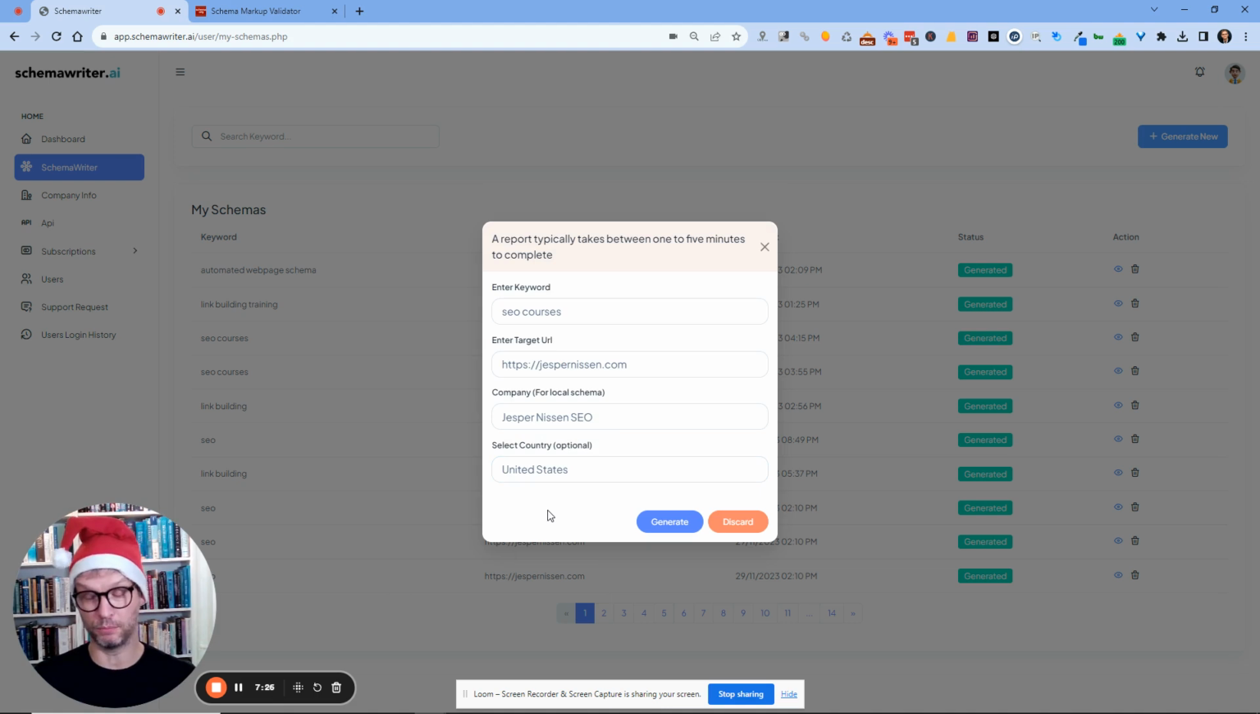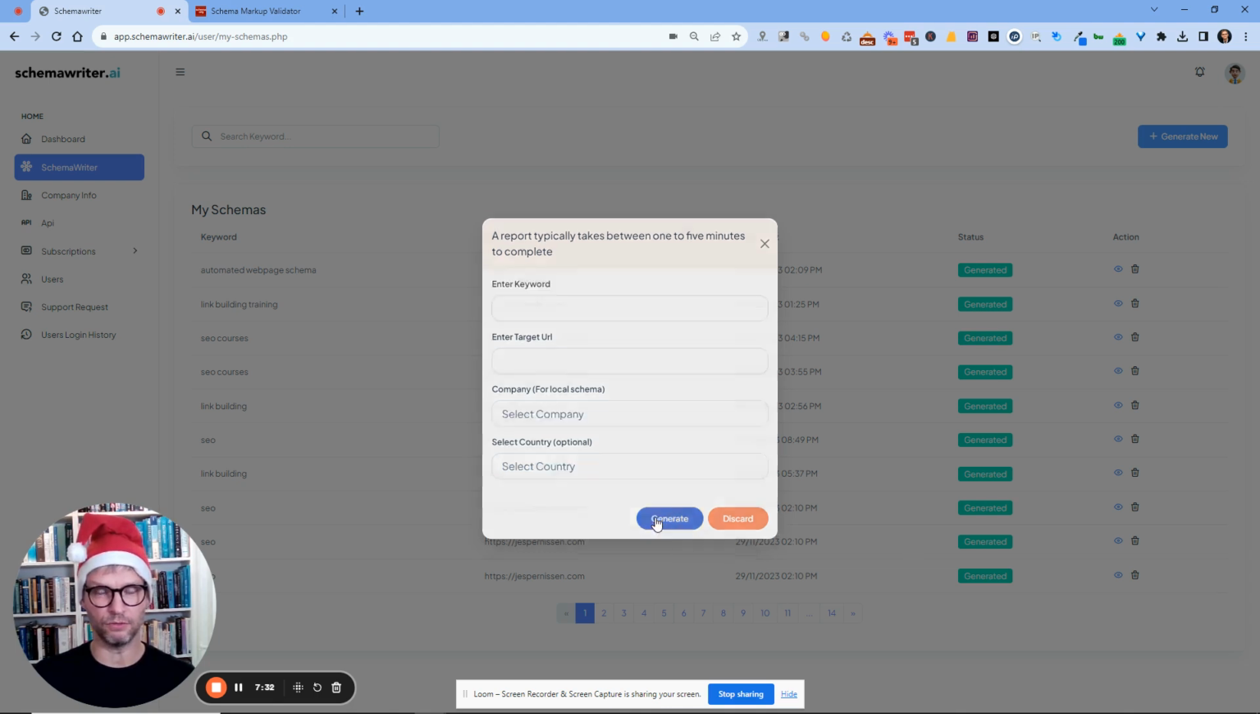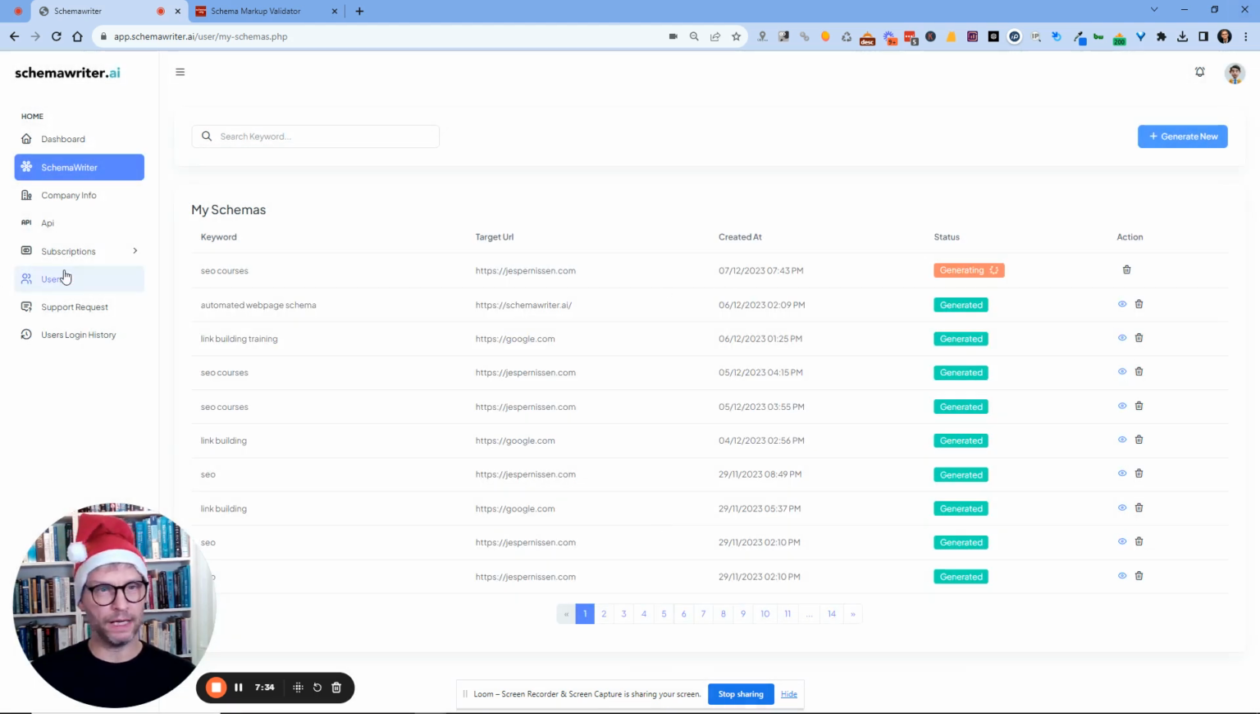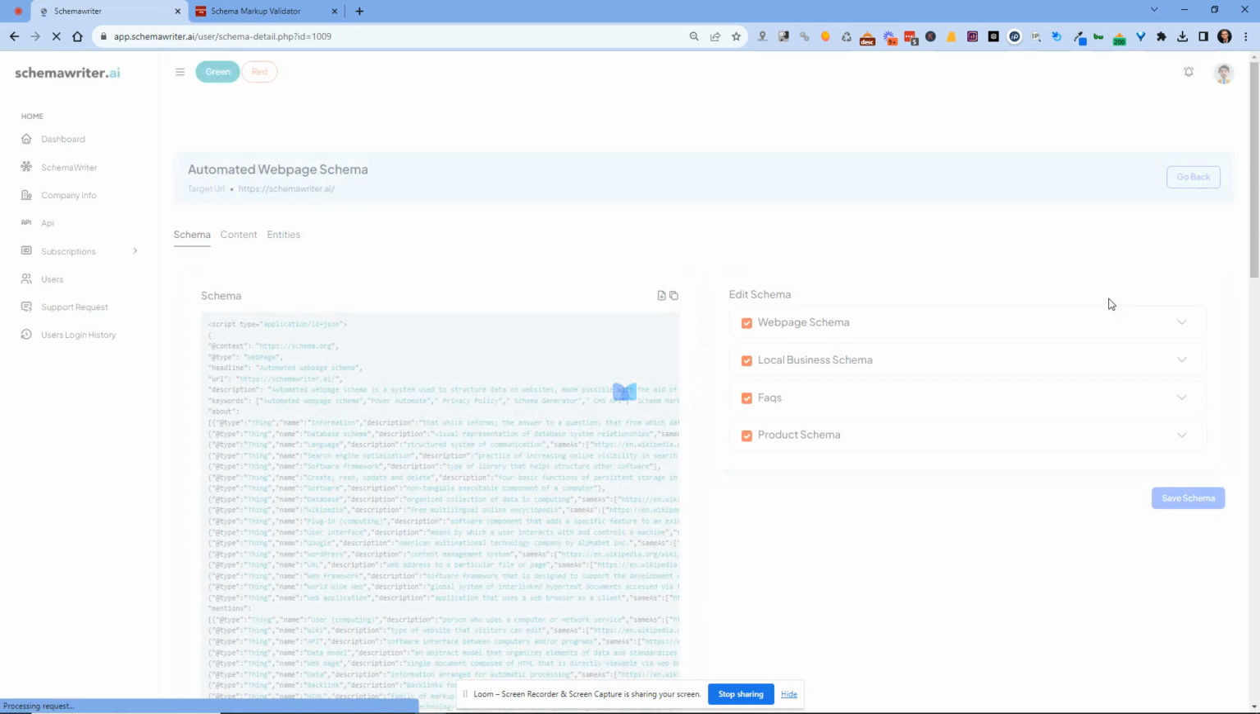I had hoped it would be done today. It is not. It's a little bit more complicated than I thought. But anyway, let me just click generate, and let's hop into this report that I made yesterday.